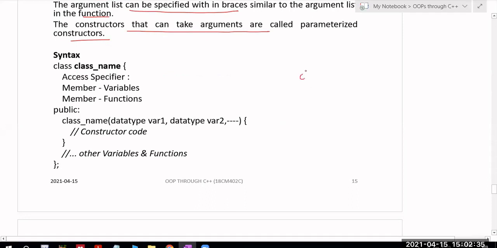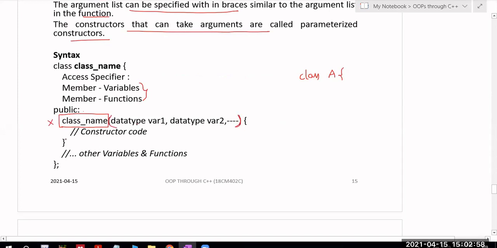If I have this class A, that is the name of the class, and the access specifier, we have member functions and variables, and in the public section I am defining a parameterized constructor. The name of the constructor should be the same as the name of the class, and it should not have any return type, not even void, and it is taking parameters. That's why this is called a parameterized constructor.